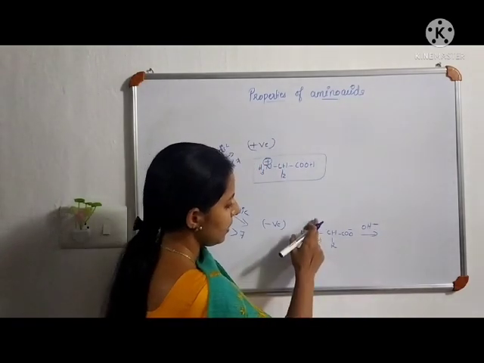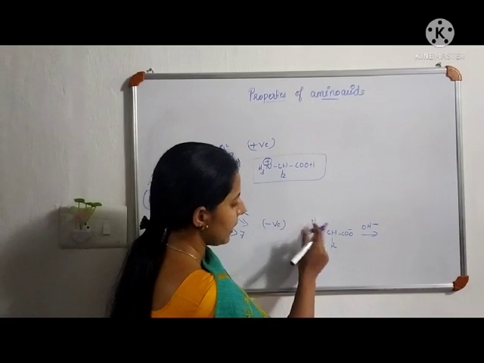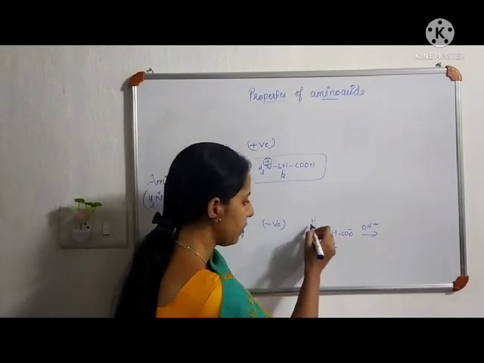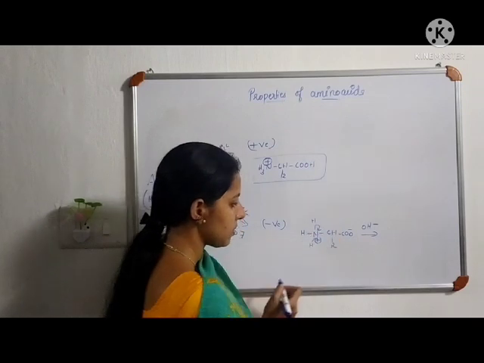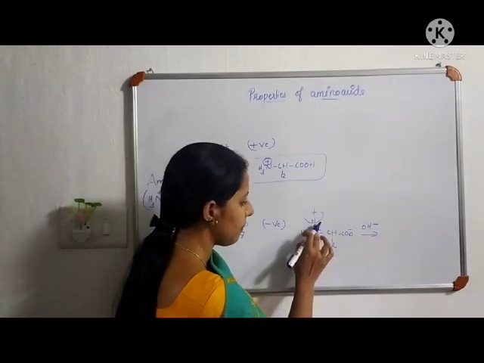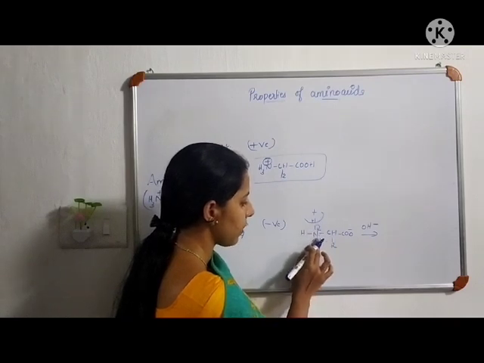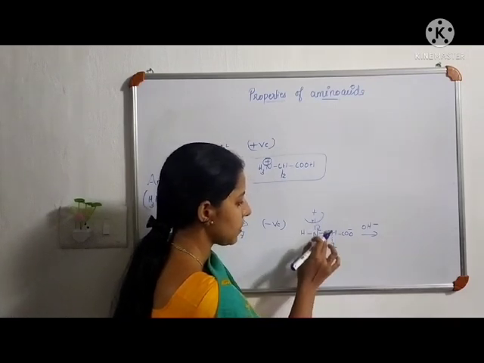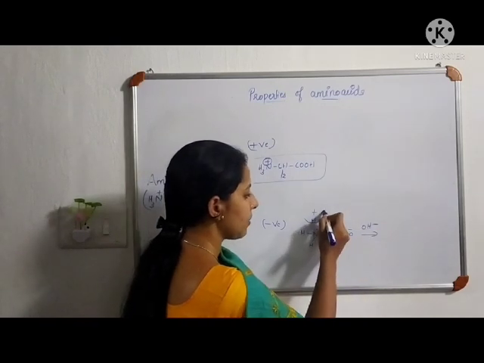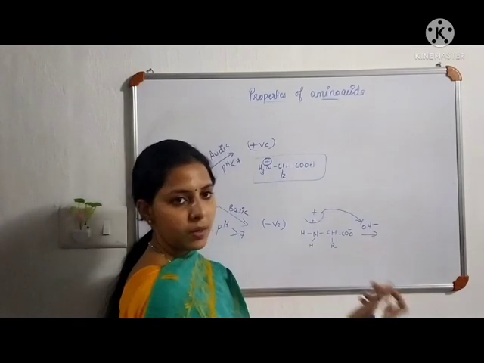Here, one of the protons, a hydrogen, is removed from this NH3 plus group as a proton, giving its bonding electrons to this nitrogen. Then this positive charge of nitrogen gets neutralized and that becomes NH2. Then this OH minus ion bonds with this H plus ion and that becomes water.